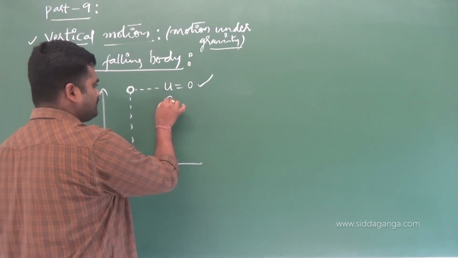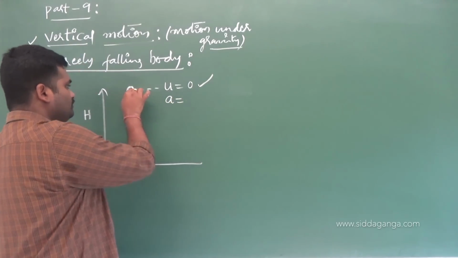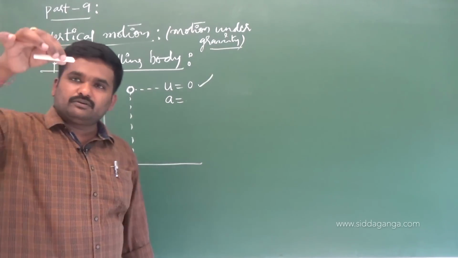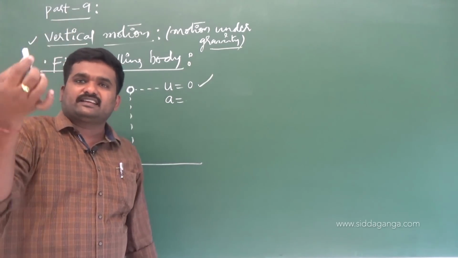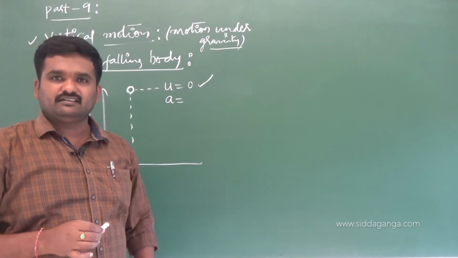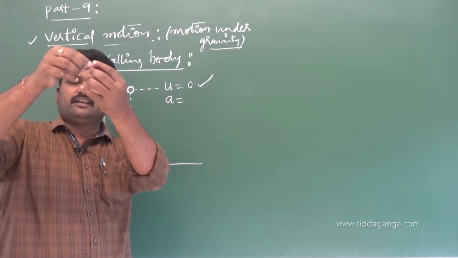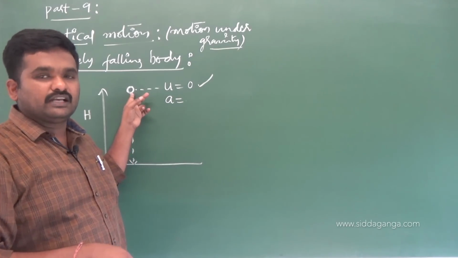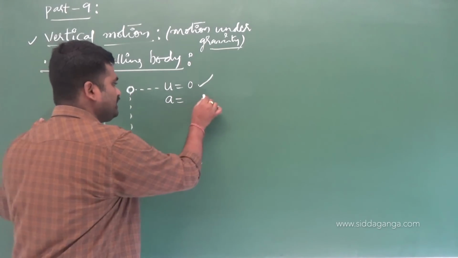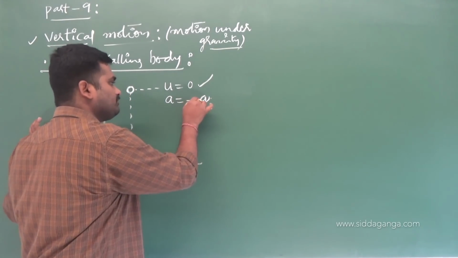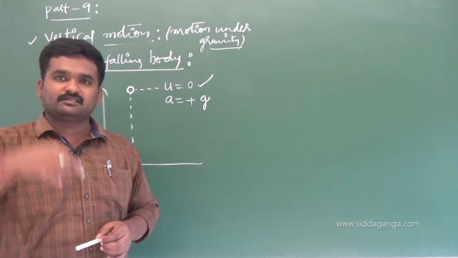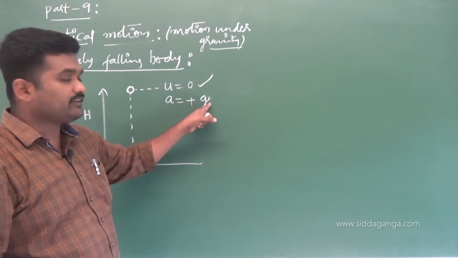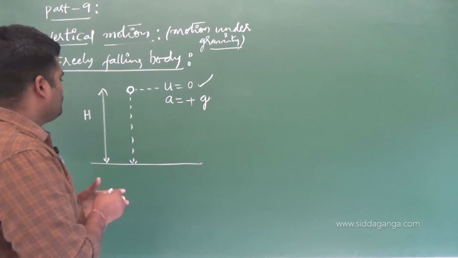What is the acceleration with which the body is moving now? If I leave the body where it is, its acceleration is 0, isn't it? No force is trying to pull it down. But here, which force is acting? Gravitational force. Hence the acceleration of the body is a equals g. Whether a is g or plus g or minus g: plus g. Why? Because acceleration is in the downward direction and speed is increasing. That's why the value of a will be plus g.